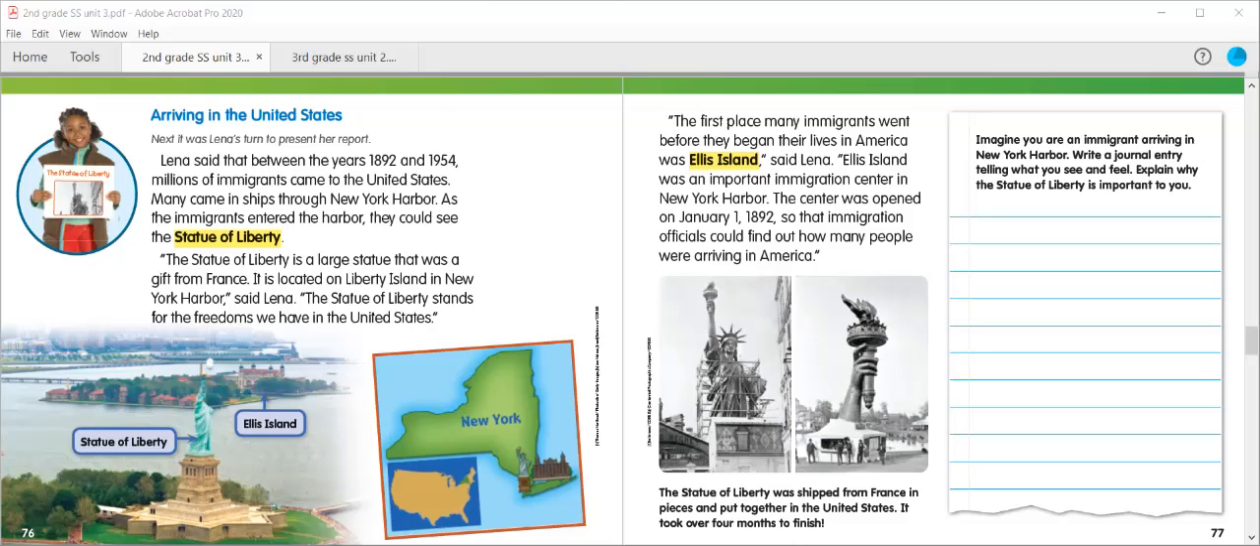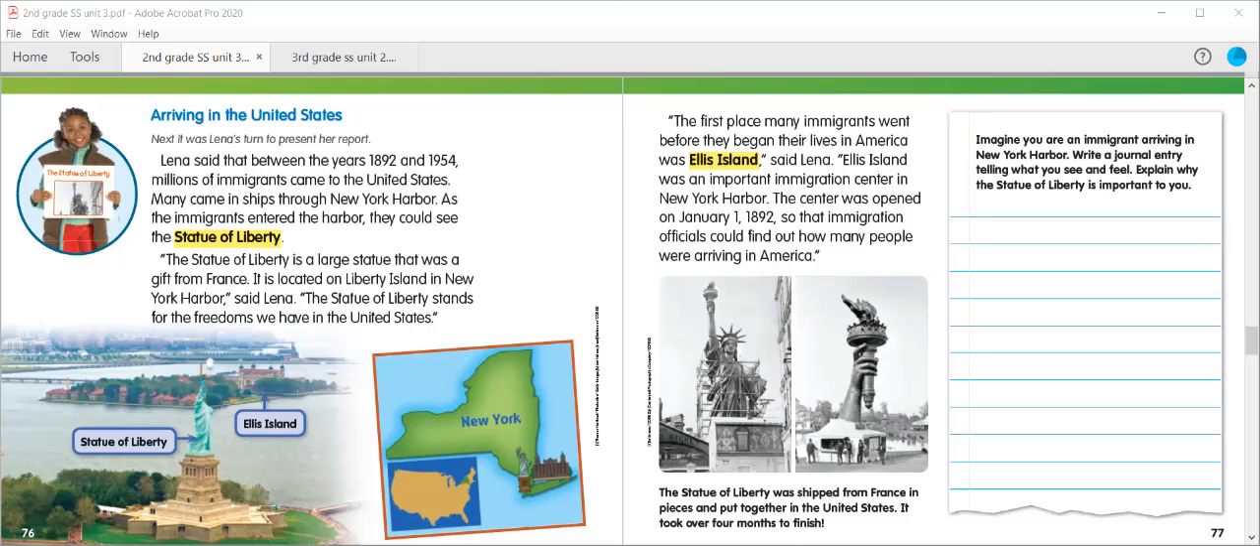All right, so let's take a look at our essential question, our quick check question here, about what does the Statue of Liberty stand for? So what does it mean? Why do we have it? It's supposed to be a symbol of something. So if we look back on page 76, in that paragraph right underneath where we have the highlighted word Statue of Liberty, we can see that the Statue of Liberty stands for the freedoms that we have in the United States. So you can see a picture of the Statue of Liberty below and Ellis Island.